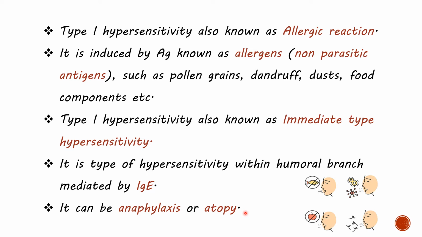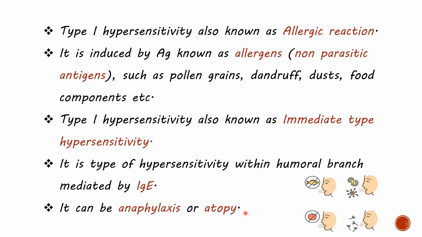Immunoglobulin E is normally produced against parasitic infection. And this immunoglobulin E will remain in our body at a high level until the parasite is successfully cleared from the body. But some persons have an abnormality called atopy.